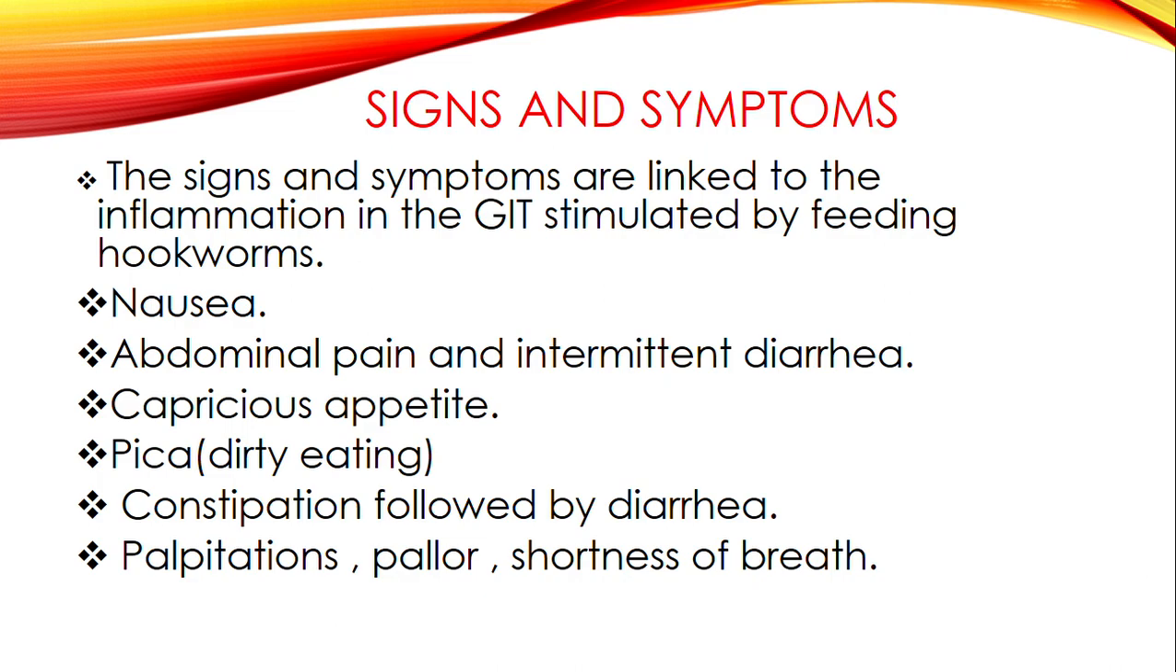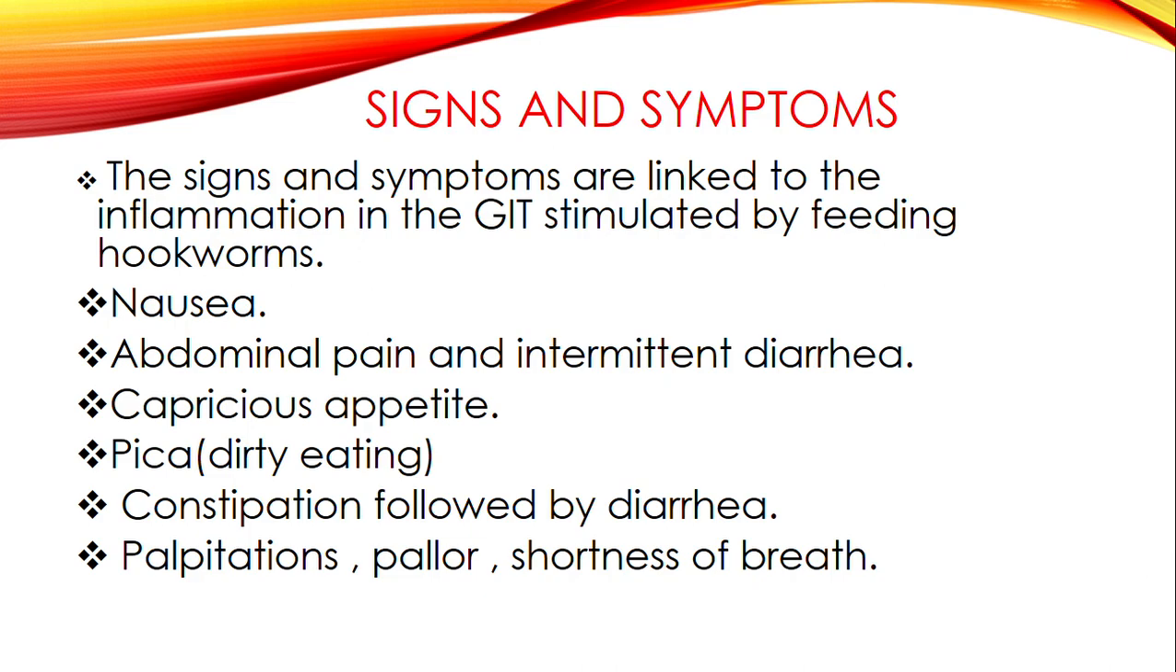So starting with the GIT system, we are going to see that the patient will have nausea, abdominal pains, and intermittent diarrhea, and a capricious appetite. So all these are coming about due to the presence of the parasites in the GIT. Then pica, which is dirty eating, comes about due to the anemia, due to the iron deficiency.